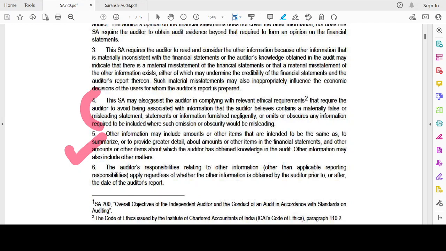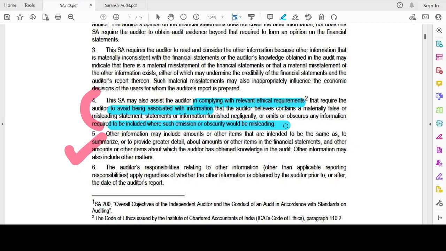This standard may also assist the auditor in complying with relevant ethical requirements that require the auditor to avoid being associated with information that the auditor believes contains a materially false or misleading statement, information furnished negligently, or omits or obscures any information required to be included where such omission or obscurity would be misleading.